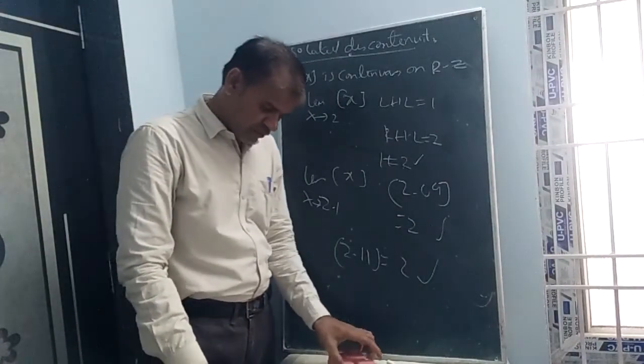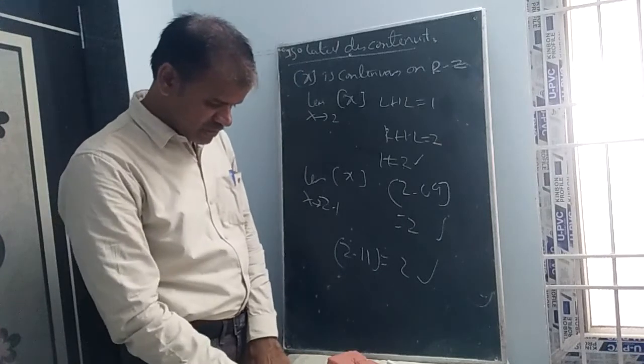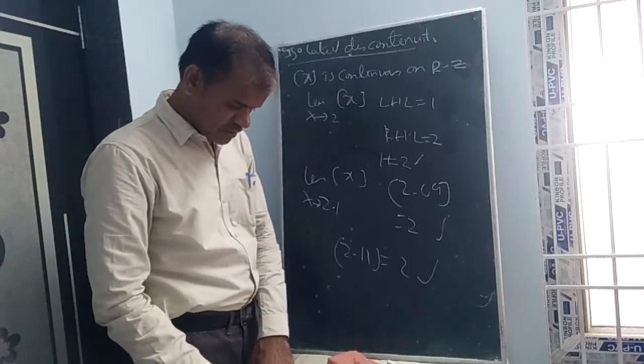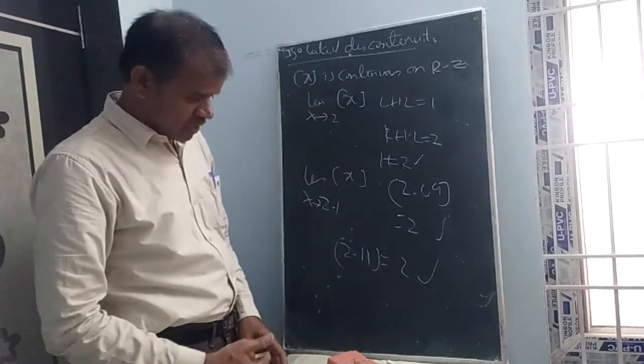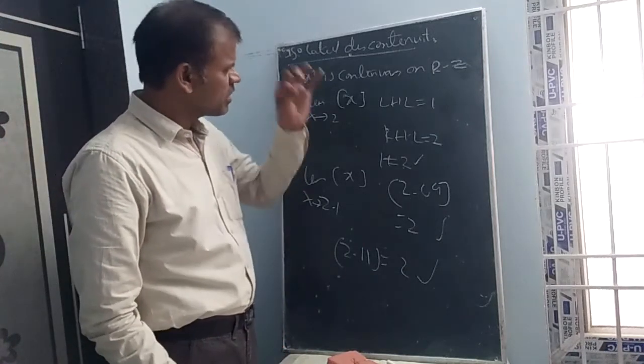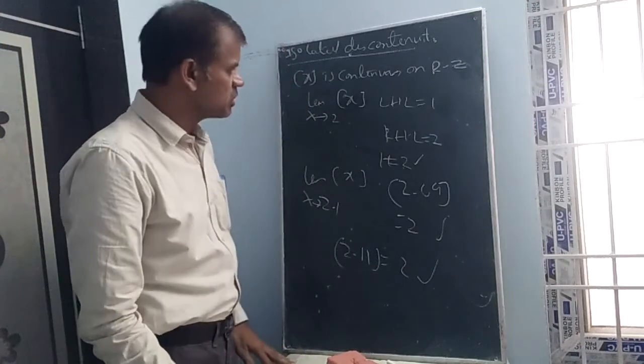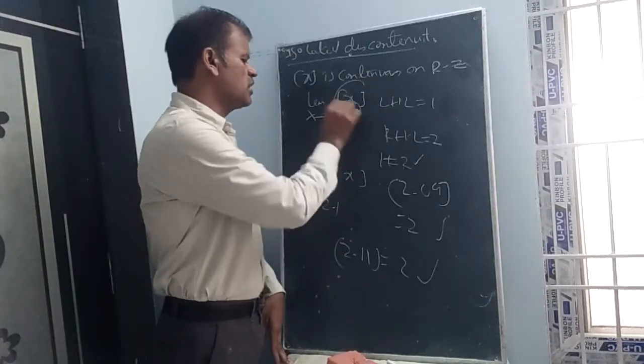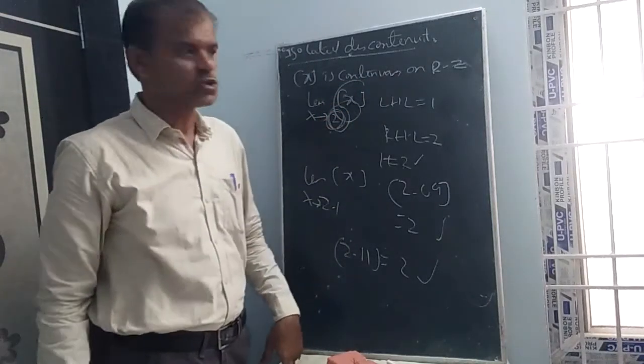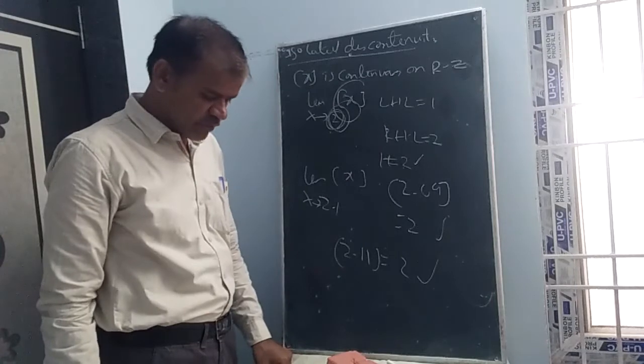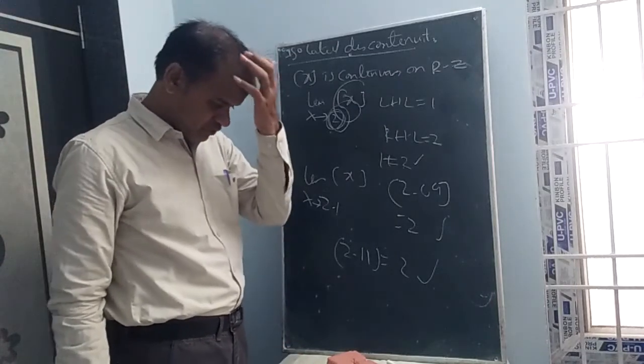So f of x is equal to step x plus step of minus x, isolated point discontinuous. Where is it discontinuous? At isolated points, where whenever you substitute any integer, it is not continuous. Such functions are called isolated discontinuous functions.